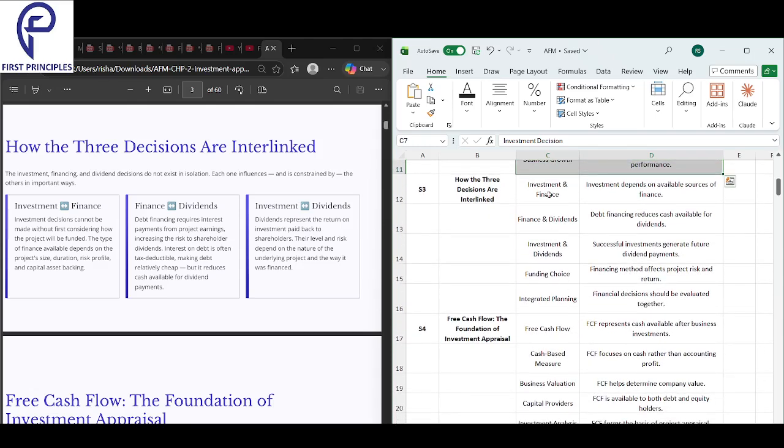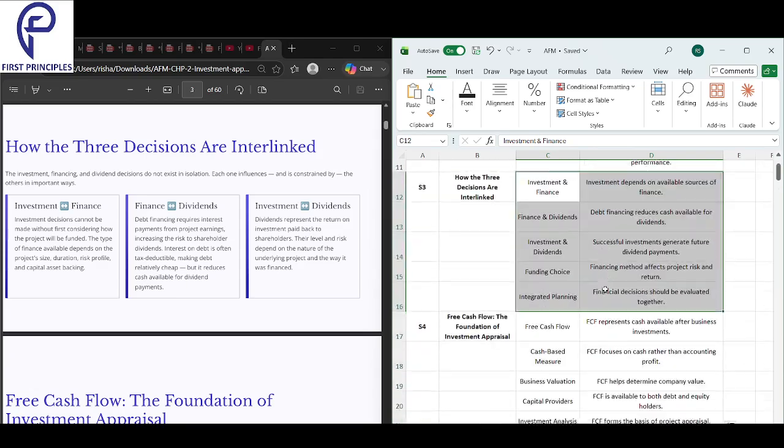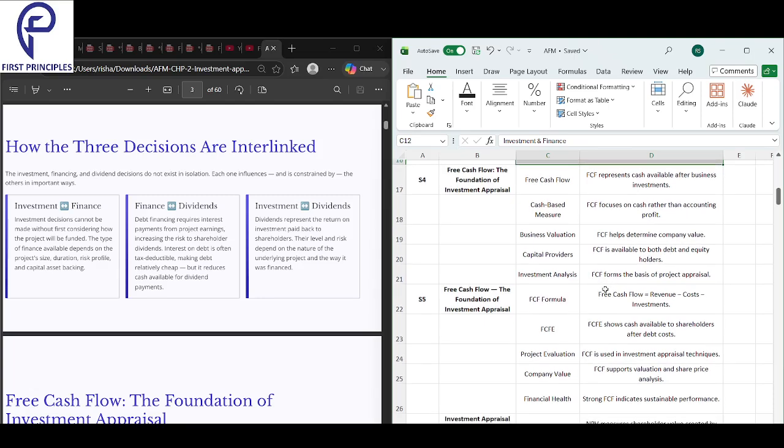In the third slide, what we looked into was investment and finance. How are they interconnected? Finance and dividends, how are they interconnected? Investments and dividends, how are they interconnected? The funding choice we understood, and integrated planning, that all the decisions should be taken together. So these are the three topics that we've looked into as of now.